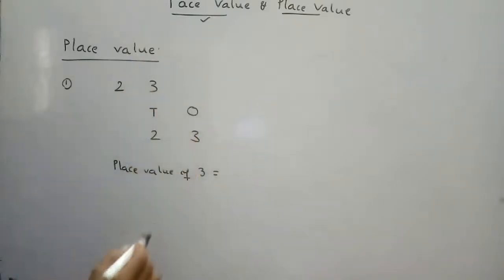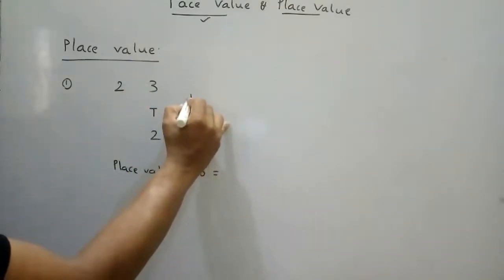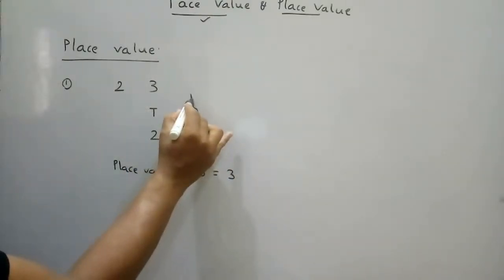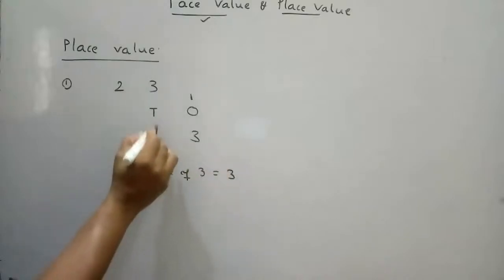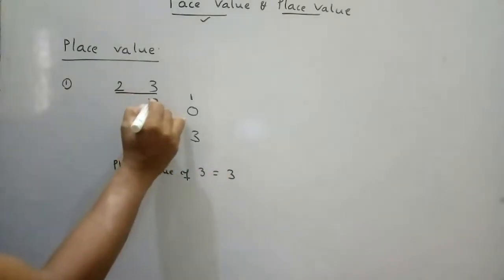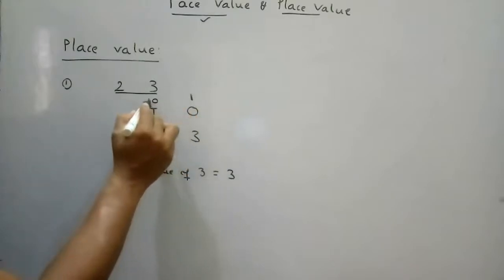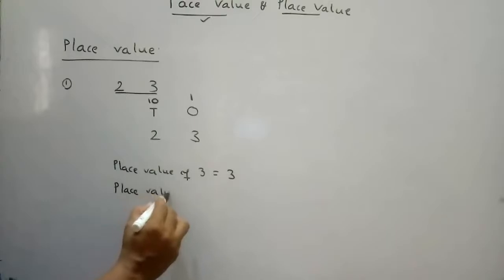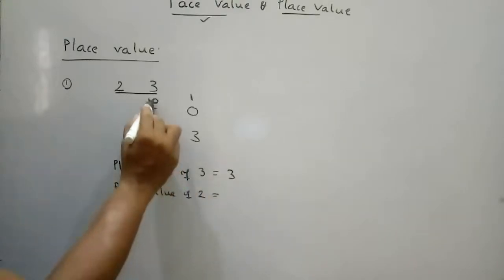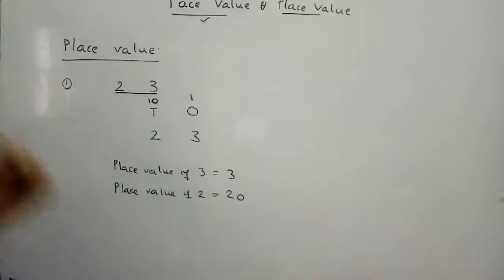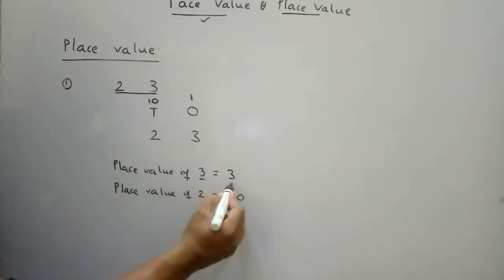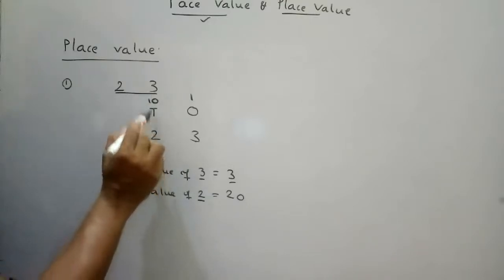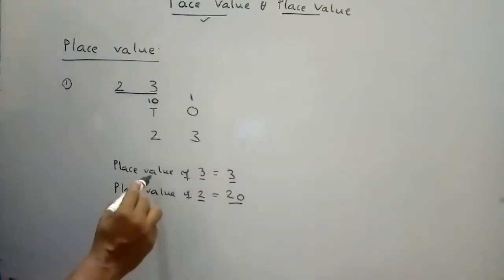Ones place means 1. 3 ones are 3. I am multiplying 3 with ones place 1. Next, 2 is in tens place. Tens place means 10. Ones place I am writing 1 here, tens place I am writing 10. So now place value of 2: 2 tens are 20. So here place value of 3 is 3. Place value of 2, 2 is in tens place, tens place means 10. 2 tens are 20. This is the place value.